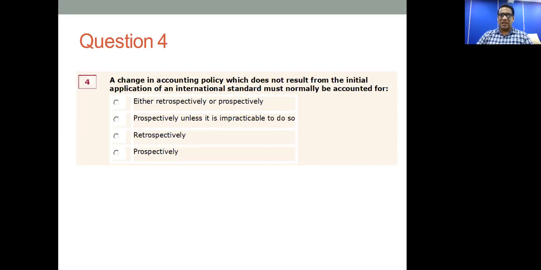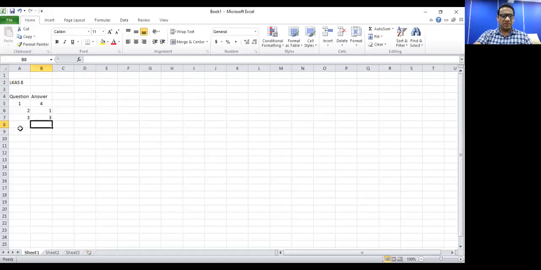What's the correct answer out of these 4? Either retrospectively or prospectively. Prospectively, unless it is impractical to do so. Retrospectively or prospectively. Correct answer is answer 3. Retrospectively. You need to make the change as it is applicable for prior years also. So for question number 4, correct answer is answer 3.